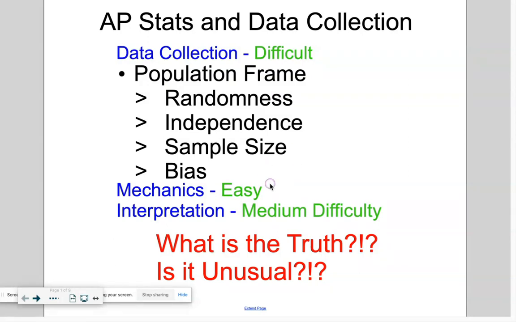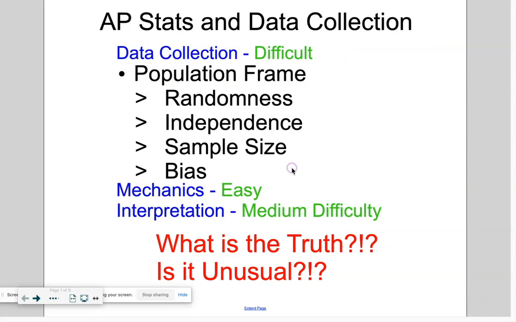Now, after you get good data, there's mechanics behind it, like doing the calculations, and we'll get into that later when we do inference. You don't have to worry about it yet. There are mechanics involved, but your calculator really does a lot of this for you. That's the easy part. Just let the calculator do it. Now, you do have to interpret your results, and that's a little harder. You have to understand what's going on in the background, but I call that medium difficulty. The really difficult part is getting good data.